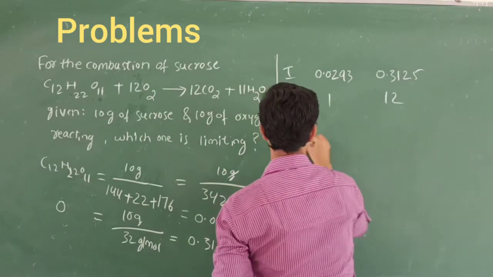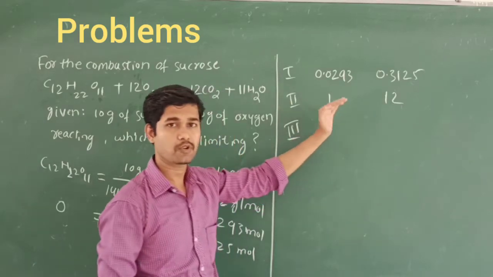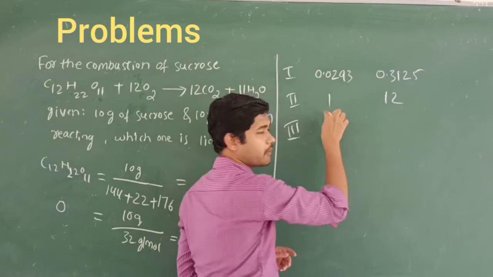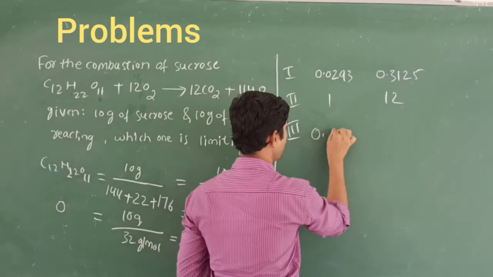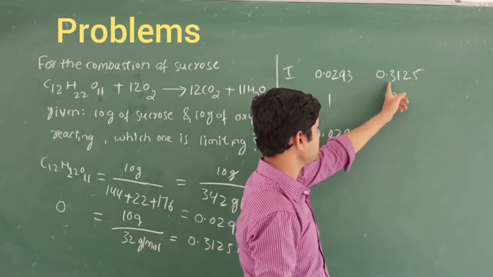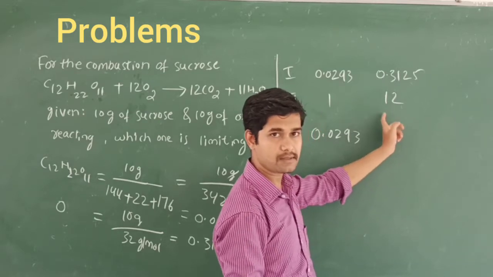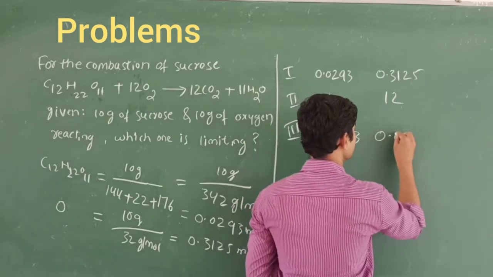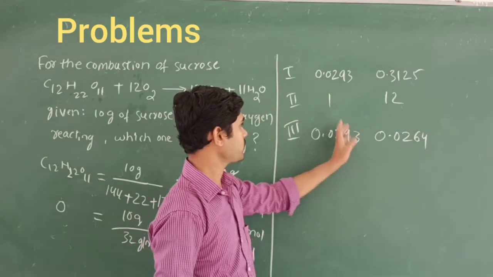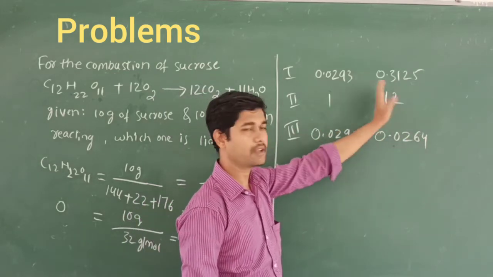So the third step is we should divide the moles of each reactant by its own stoichiometric coefficient. So 0.0293 divided by 1 gives the same 0.0293. And 0.3125 divided by its stoichiometric coefficient gives 0.0264. We got 0.0293 for sucrose, the carbohydrate, and 0.0264 for oxygen.